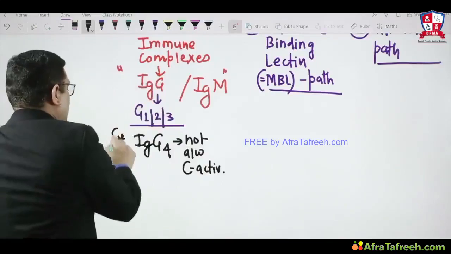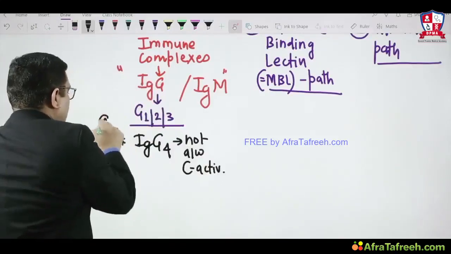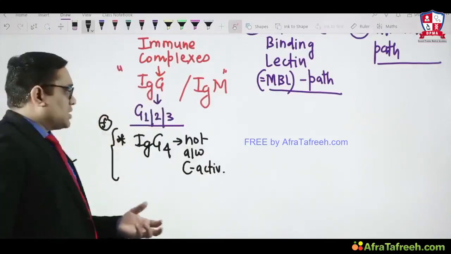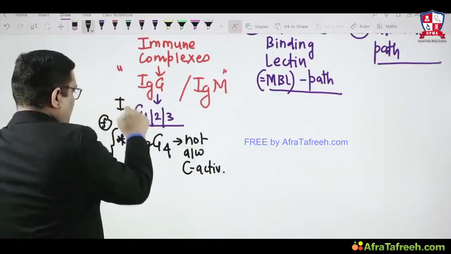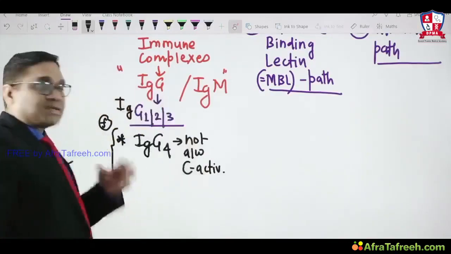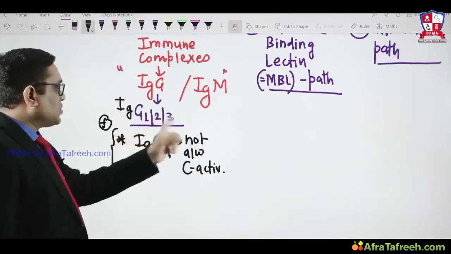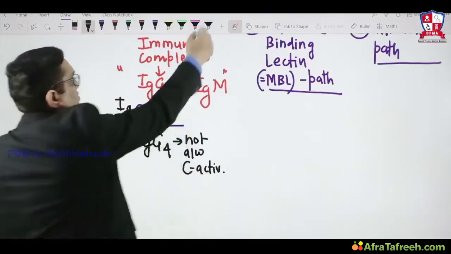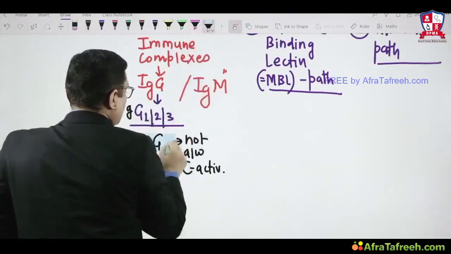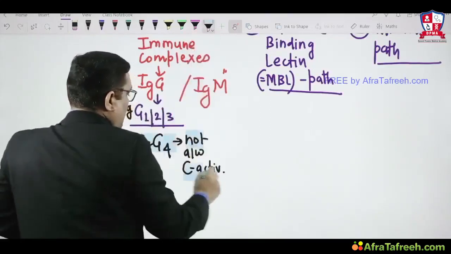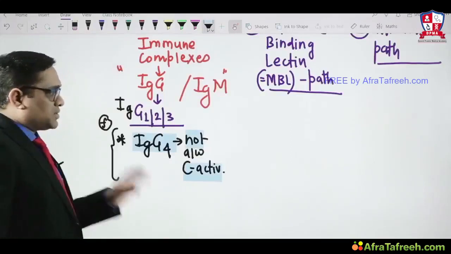This point is very important from a future exam point of view. The examiner can ask which immunoglobulin is not associated with classical pathway activation: IgG1, 2, 3 or 4. At that time we must remember that IgG4 is not associated with complement pathway activation, right? So this is the important thing.